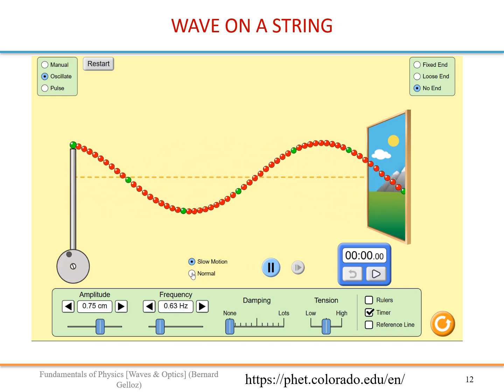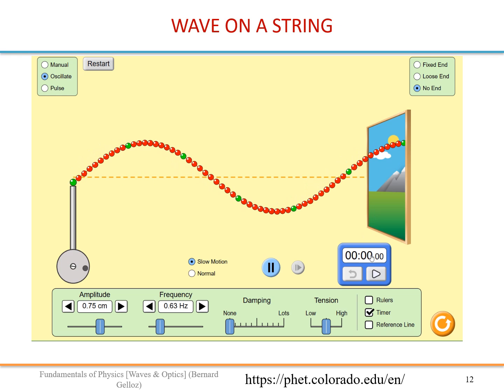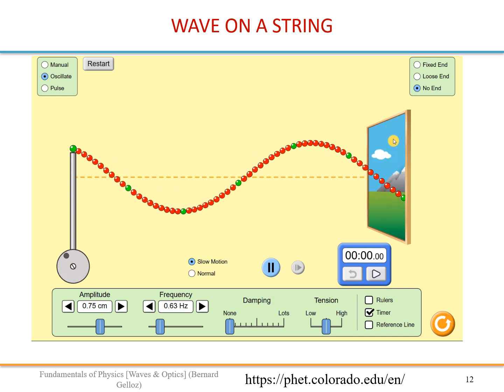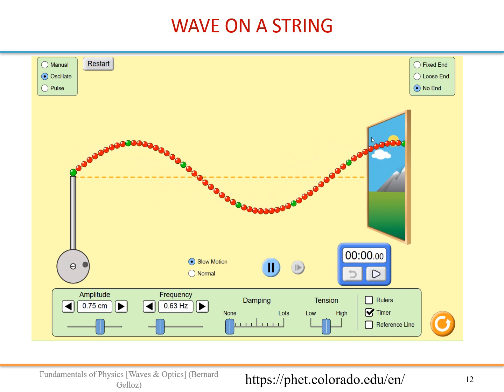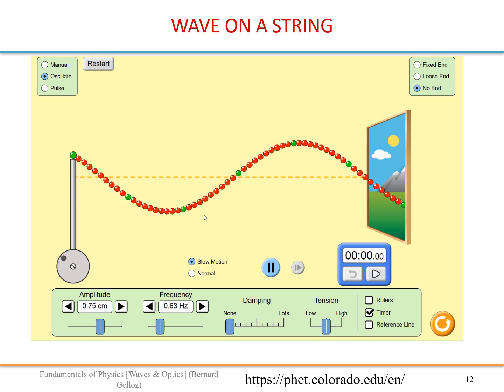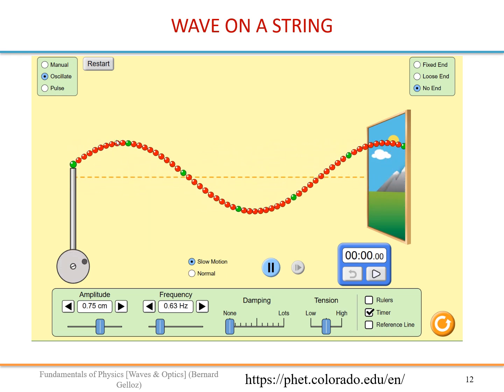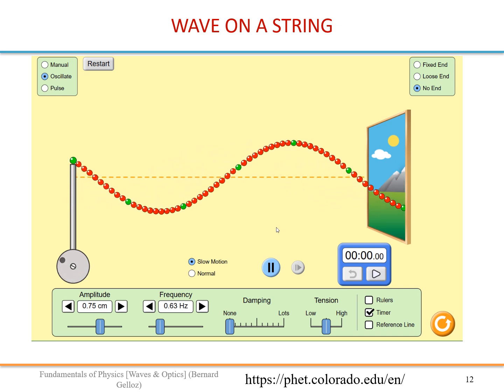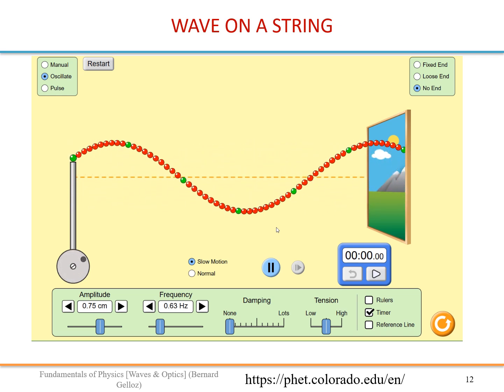So let's measure. We will start the timer when one maximum crosses the window, and we wait for the next. This will give us the time it takes for one period to cross the window. So it will be inversely proportional to the speed.